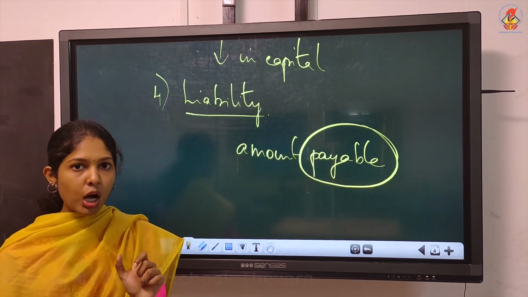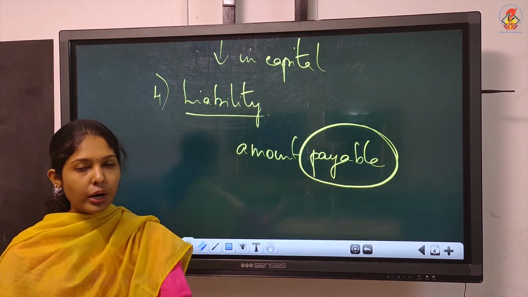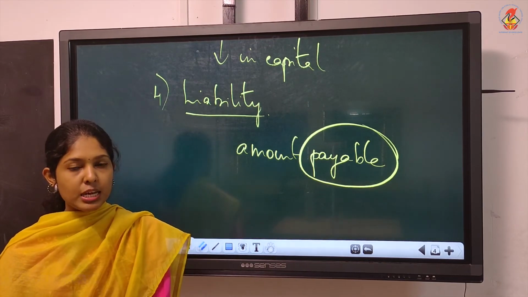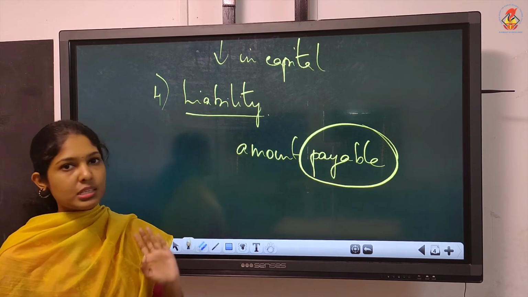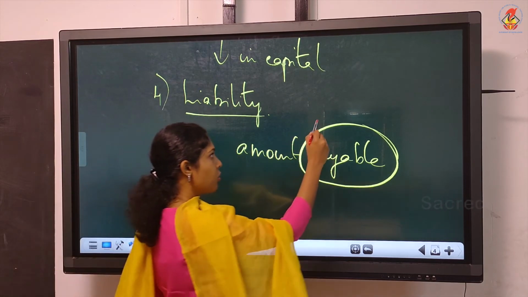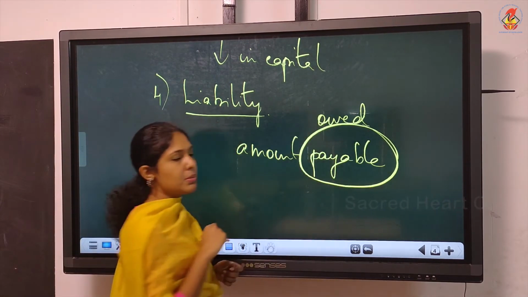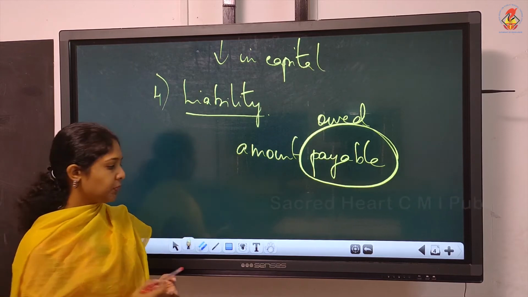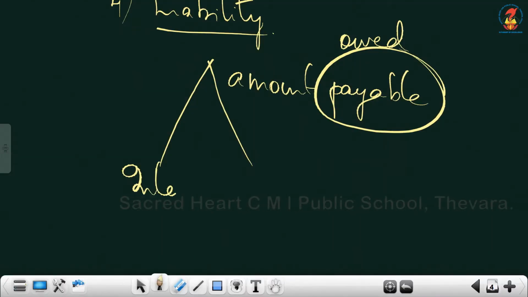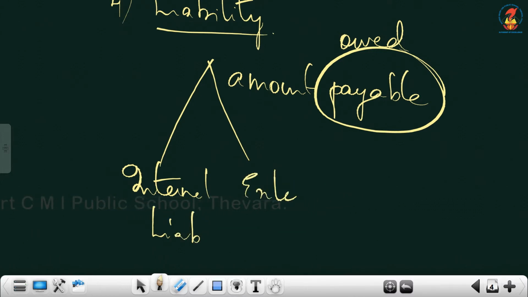Capital is a liability because it is to be paid to the owner at the time of winding up. So it is payable again. Understood? It's not paid. Paid is never a liability. Payable is liability. So amount payable by the business or amount owed by the business. Owed means we have to pay it. Owed by the business is termed as liability. We have internal liability and external liability. Internal liability and external liability.